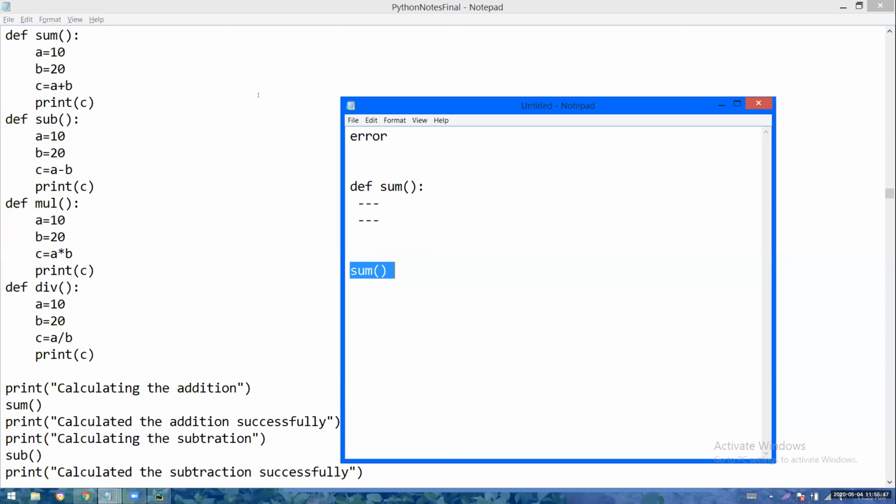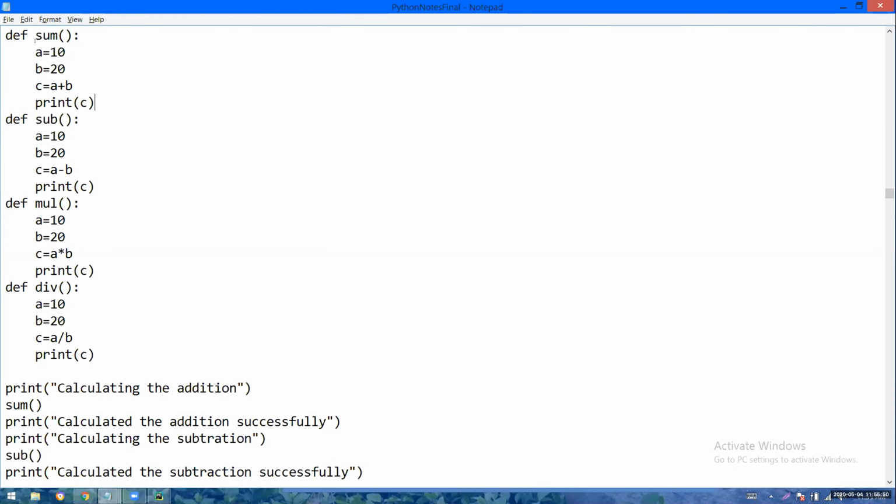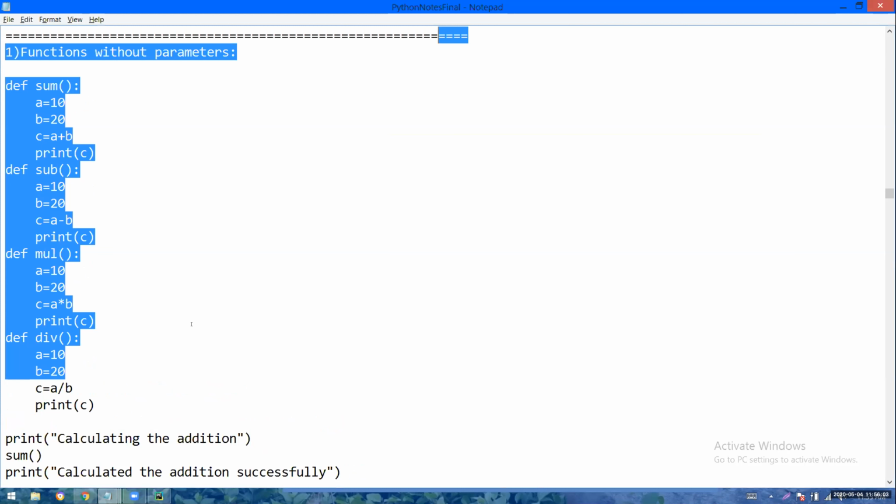Okay. So basing on these 2 principles, we will see. So I am writing sum, sub, mul, div. This is not executed because I haven't called them yet. So calculating the addition will be printed because this is a normal print instruction. You are calling which function? Sum function.